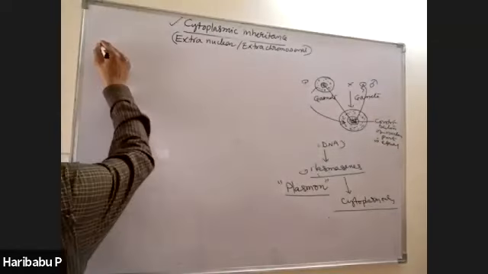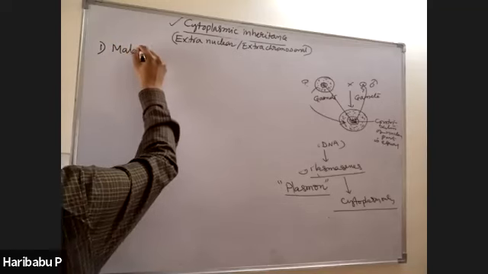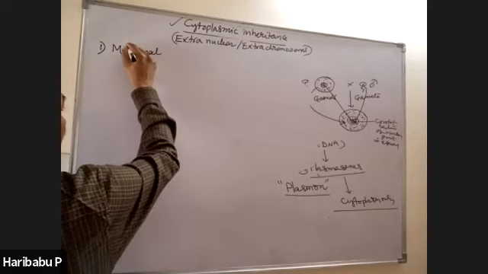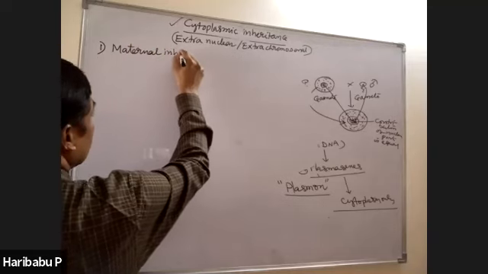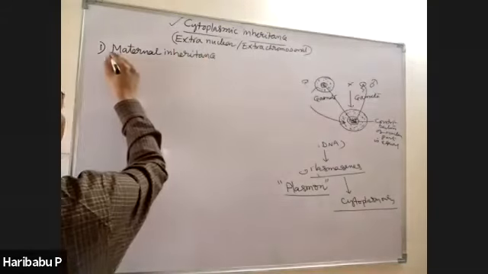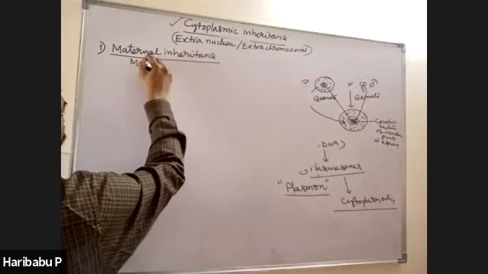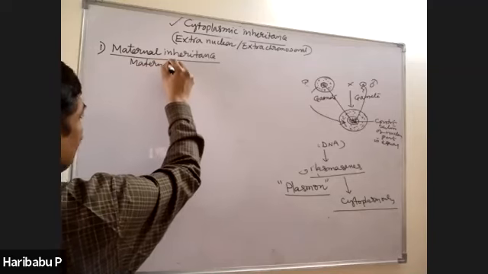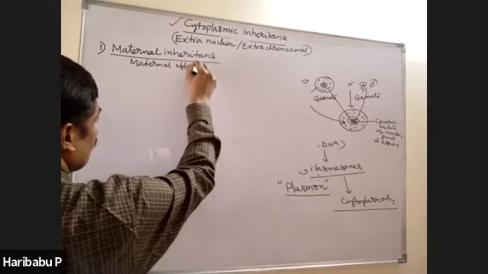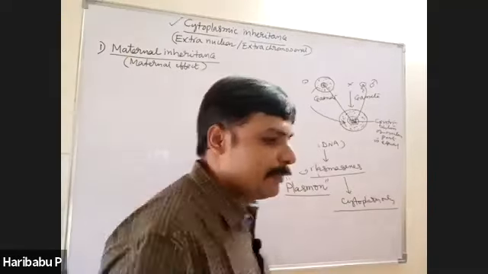First one, maternal inheritance, or the maternal effect, you may call it maternal effect.